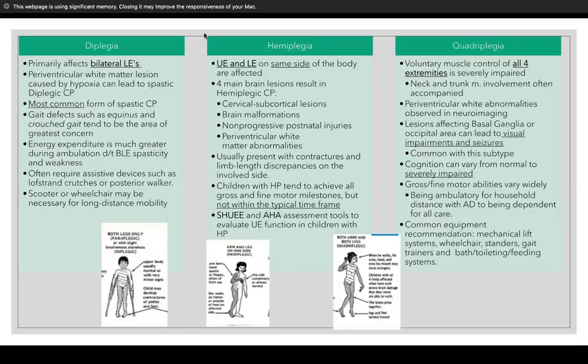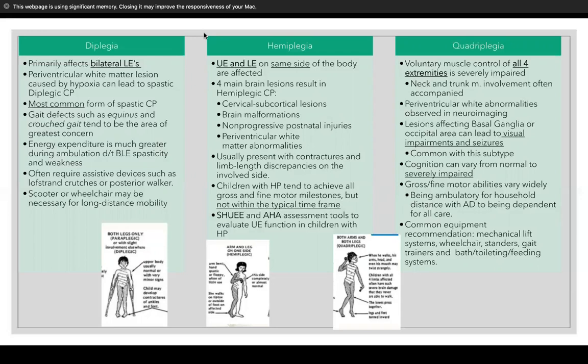Diplegic is the most common form of spastic CP, and it does involve some gait defects such as equinus and crouch gait when we're talking about both of the lower extremities being affected. With this subtype of CP, energy expenditure is much greater because you are dealing with both lower extremities that have a spastic and weakness component. They often require assistive devices such as lofstrand crutches or a posterior walker when moving around. And when you think of long distance mobility, a scooter or wheelchair may be necessary.